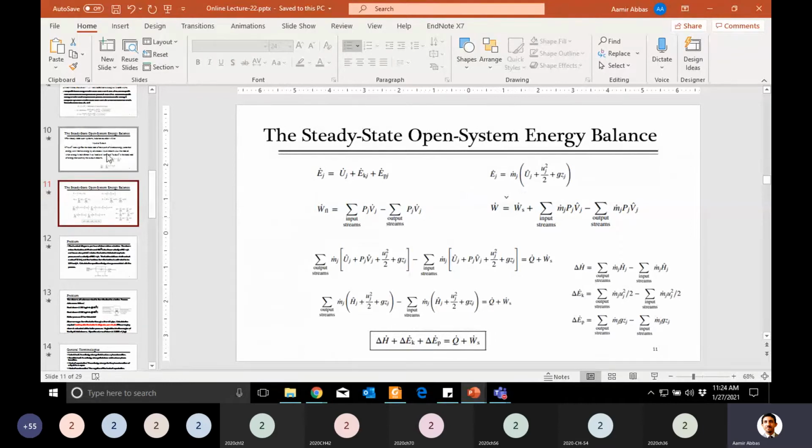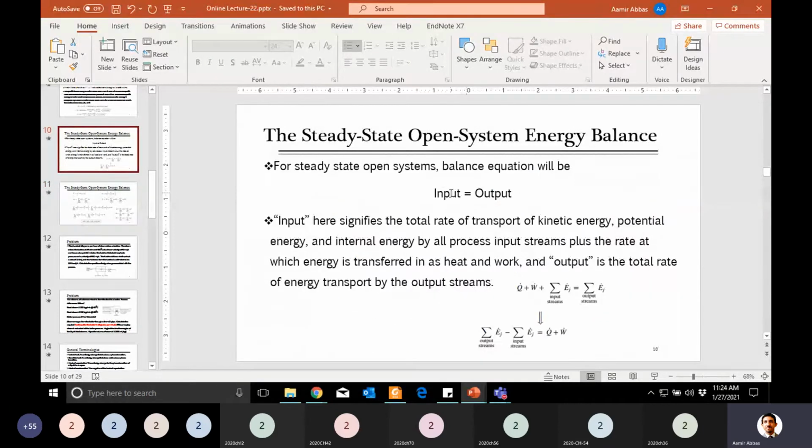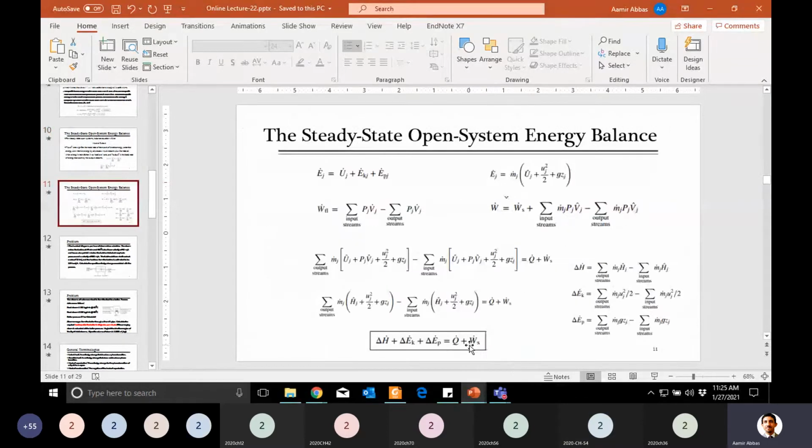So that 0 shows that accumulation is equal to 0. If I write this equation as output minus input is equal to 0, is there any problem in writing it like this? No guys, there is no problem. You can write any equation in any other form. Yes, good. So here q plus w minus these terms, equal to 0, is showing that there is no accumulation.